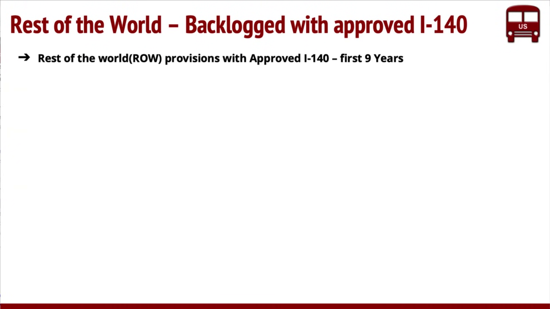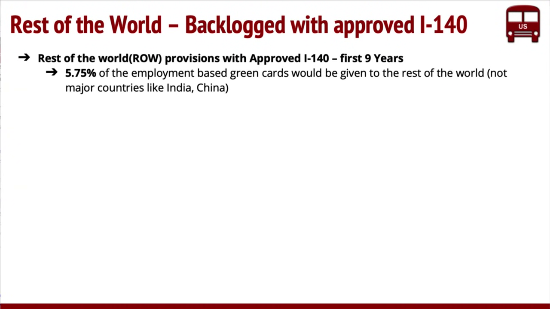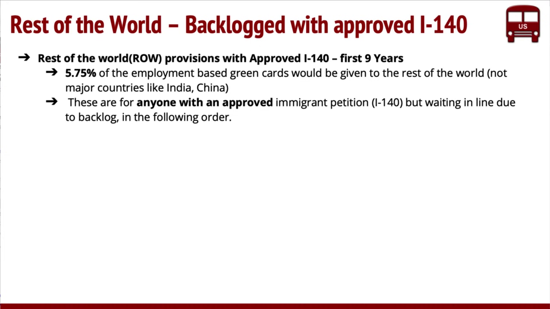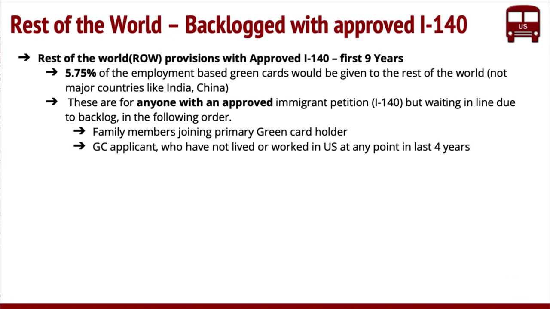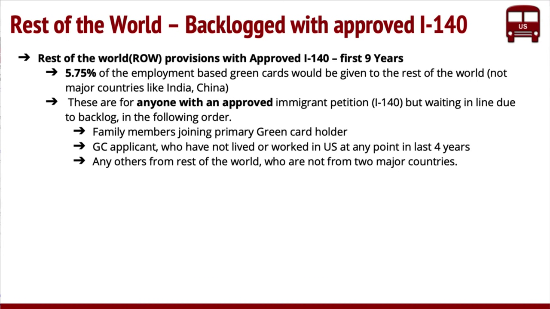Now, there are also other provisions for the first 9 years. So they're also setting aside 5.75% for employment-based green cards for rest of the world, right? And the idea is this one is for somebody with an approved immigrant petition, but who are actually joining the family or who have not lived in the US, right? So these are additional provisions on top of the transition rules, to support the people who are coming from outside of the country, I would say.